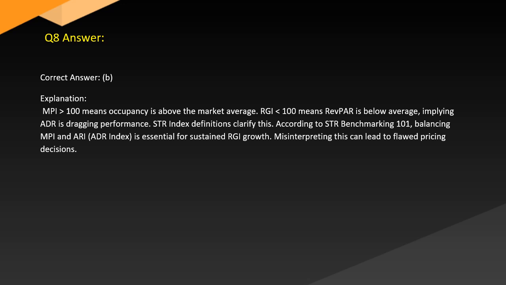Answer. Correct answer: B. Explanation. MPI above 100 means occupancy is above the market average. RGI below 100 means RevPAR is below average, implying ADR is dragging performance. STR index definitions clarify this. According to STR benchmarking 101, balancing MPI and the ADR index is essential for sustained RGI growth. Misinterpreting this can lead to flawed pricing decisions.